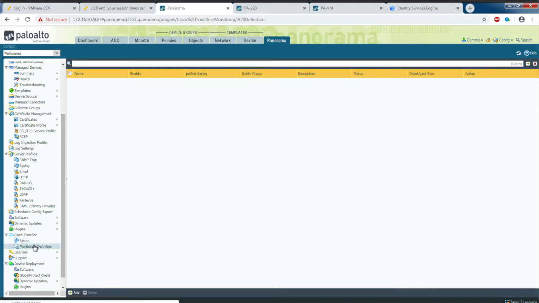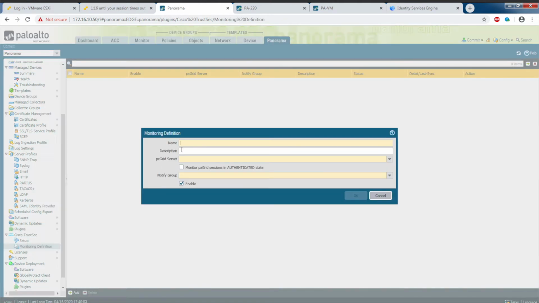Under monitoring definition, I'm going to add a definition. Let's call it ISE monitoring. Here you can see the ISE_pxgrid server that I created earlier. By default, the plugin will monitor the pxGrid sessions in started state.